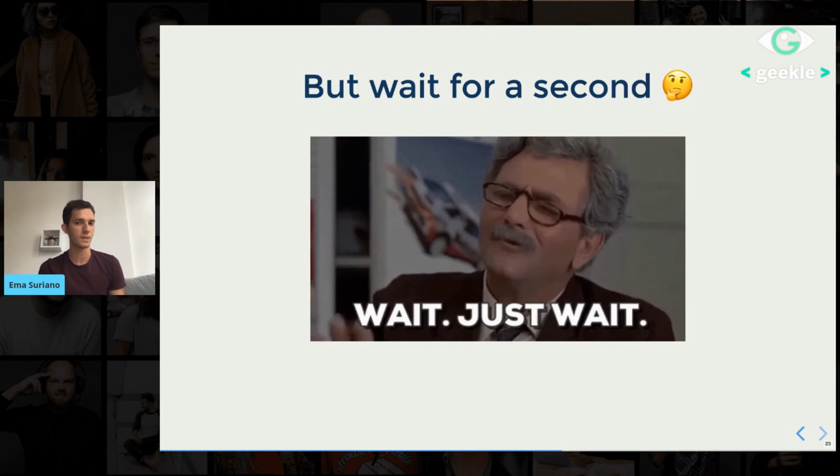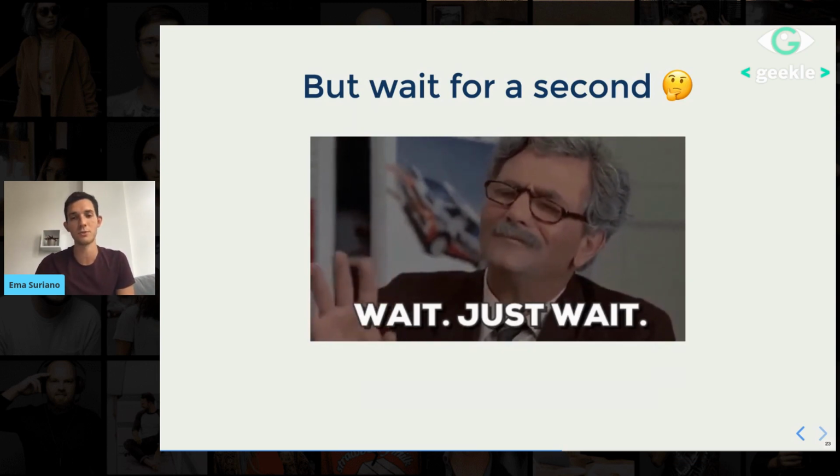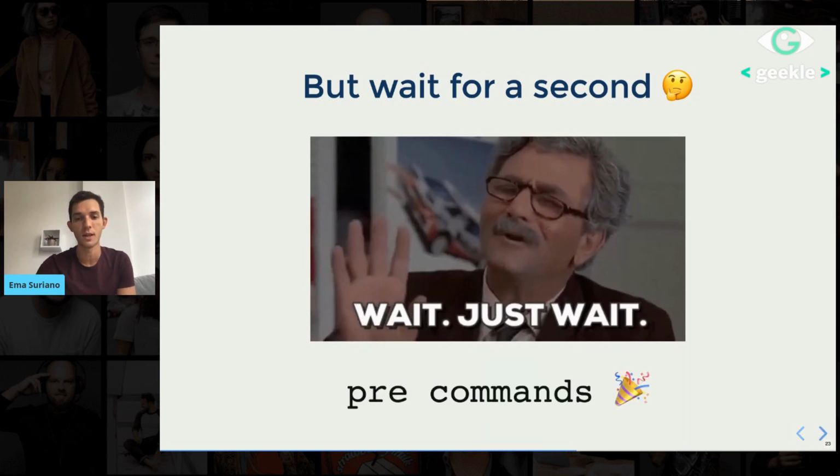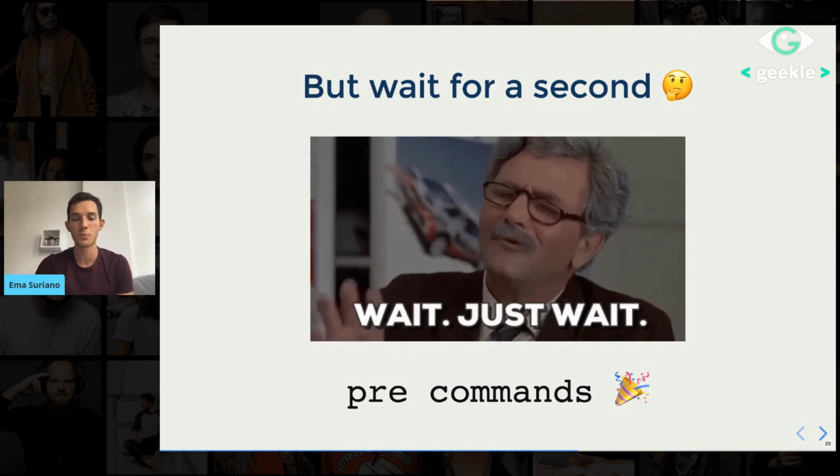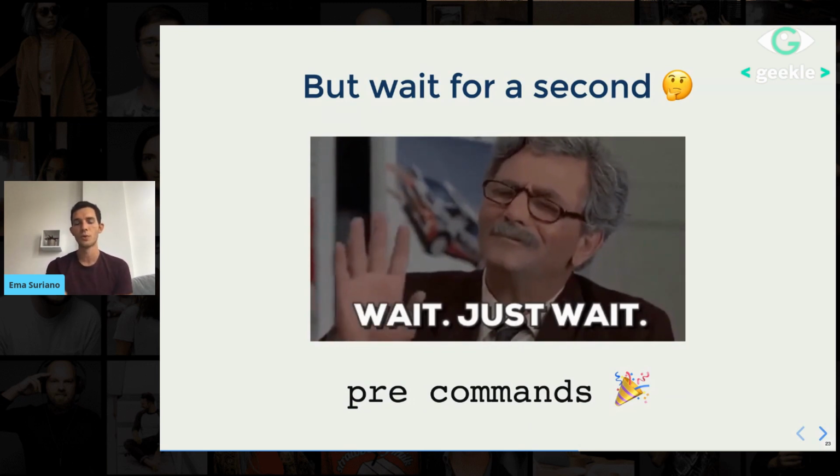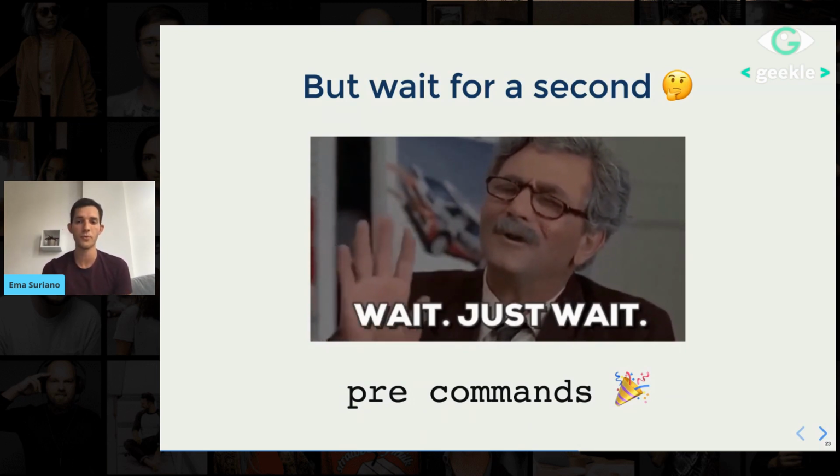But what if we automate it in some way? And for that, I just want to give you one of the best solutions that I found, which is using the pre-commands of NPM. Pre-commands are part of the lifecycle scripts of NPM, which allow you to run a script before another one.